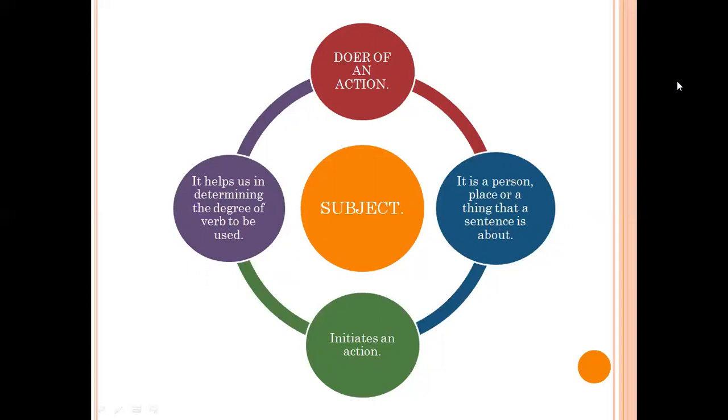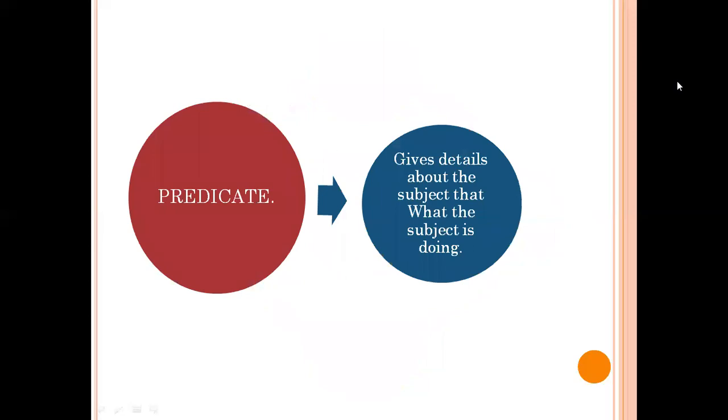Subject is mostly noun or pronoun. We have already talked about predicate in great length. Here is a recap of its definition. Predicate is basically something or a part of a sentence which gives us necessary details about the subject.